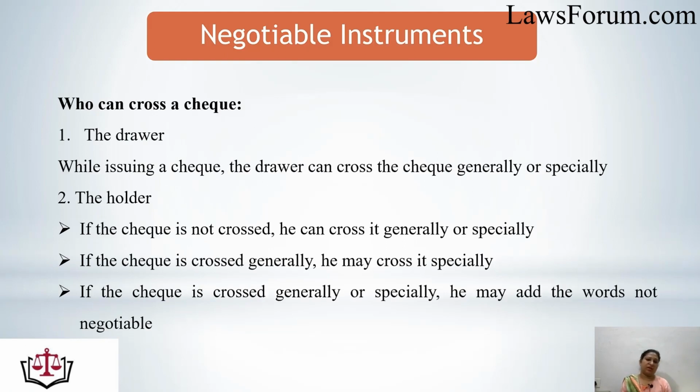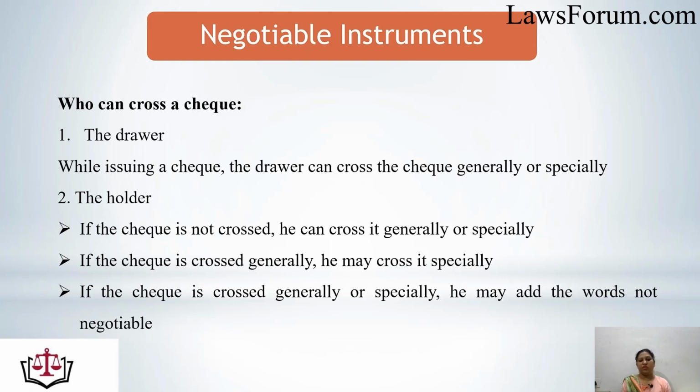Who can cross a check? It's a very important point. We have read that crossing can be done to the check to avoid any kind of loss and for the protection of the owner of the check. But the question is, who can cross a check? The first one is the drawer, the person who draws a check. When the drawer issues the check, he can cross it. He may do the general crossing or he may do some special crossing.